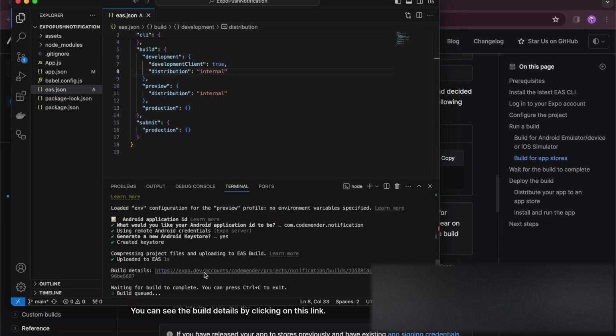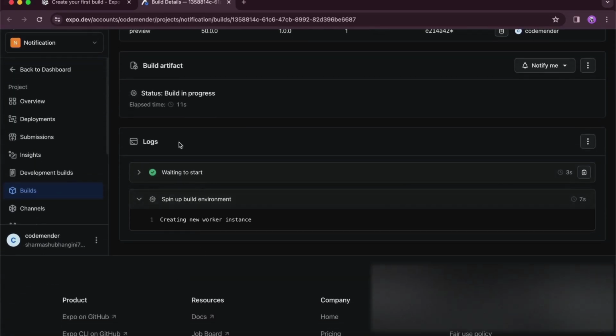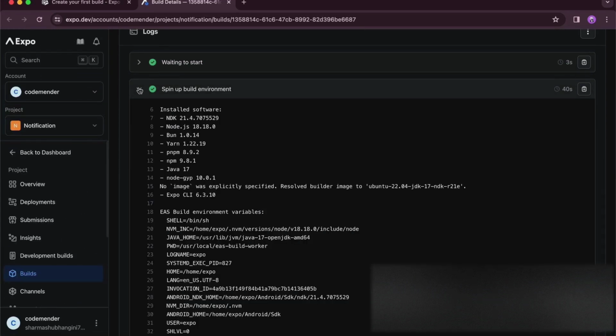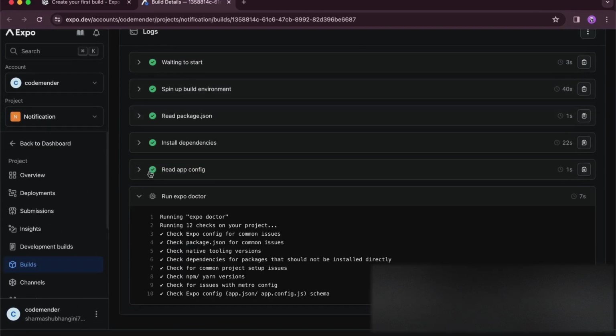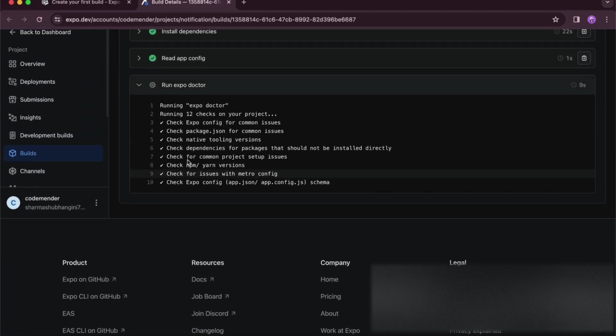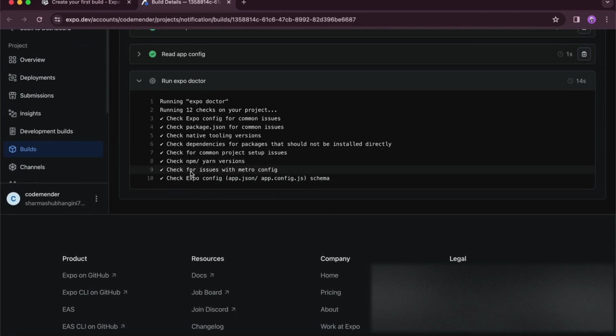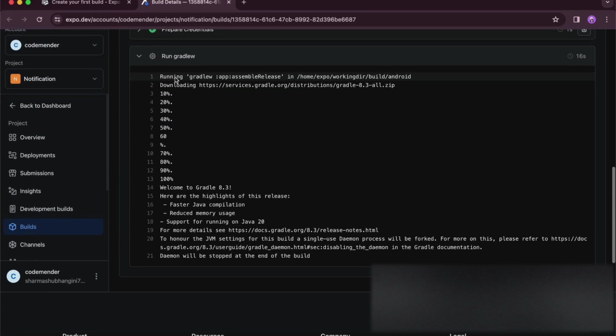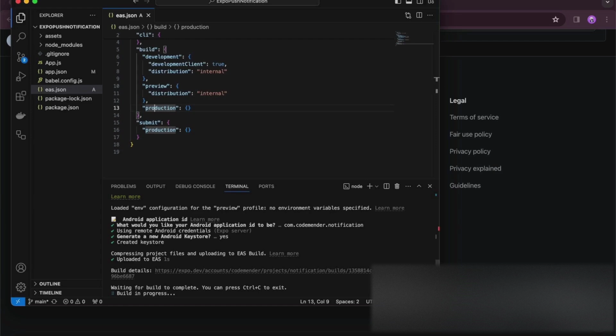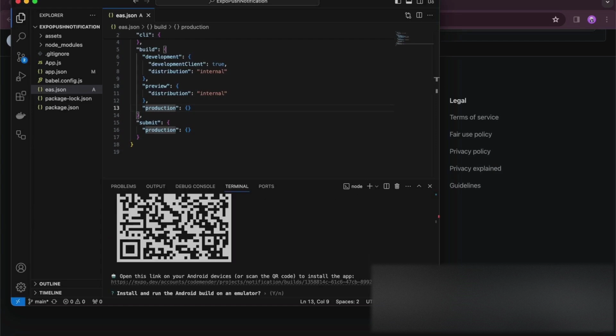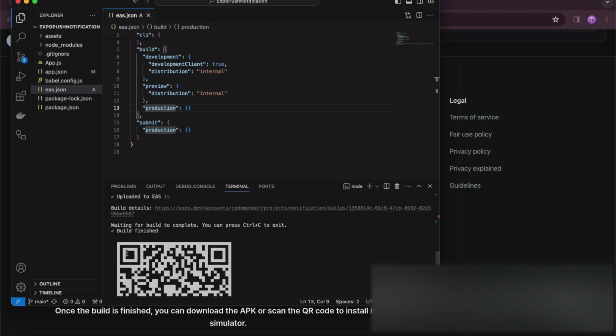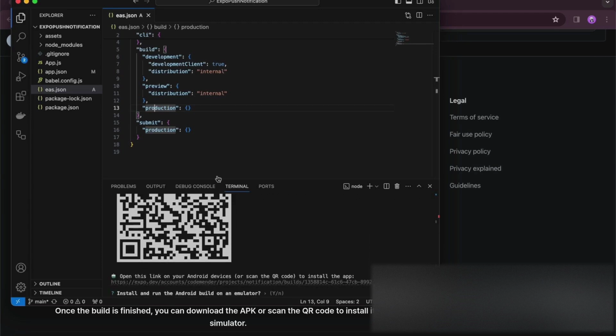You can see the build details by clicking on this link. Once the build is finished, you can download the APK or scan the QR code to install it on the simulator.